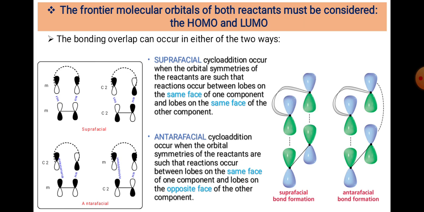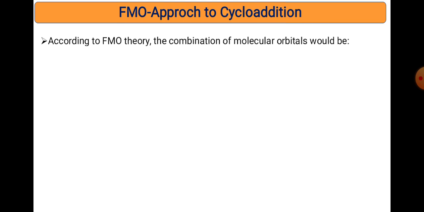So what is suprafacial bond formation and what is antarafacial bond formation? In suprafacial there is no rotation, so both partners use the same plane, as mentioned here. In antarafacial, we have to change the stereochemistry. In cycloaddition we use the terms supra and antara, while in electrocyclization we use the terms con and dis.